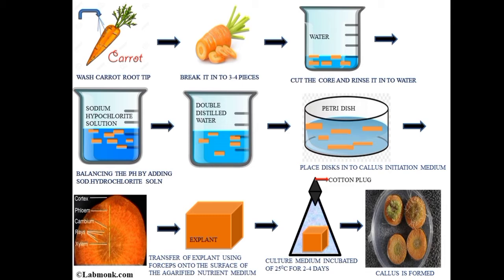And then after cutting, we should measure the weight of the explants. Then we should put each explant section into culture tubes containing the carrot callus initiation medium. And we know that the callus initiation may be root initiation or shoot initiation. It depends upon you, from where you want to produce the callus, either from the shoot or from